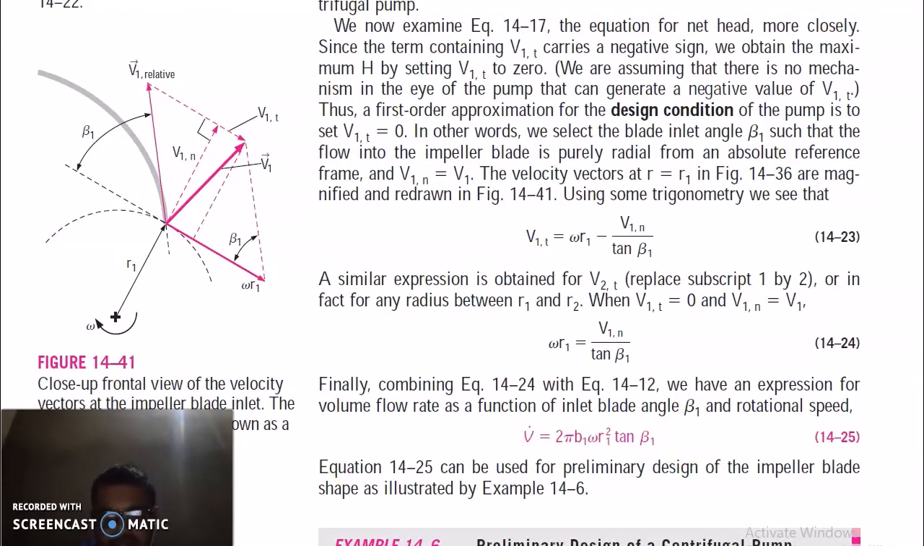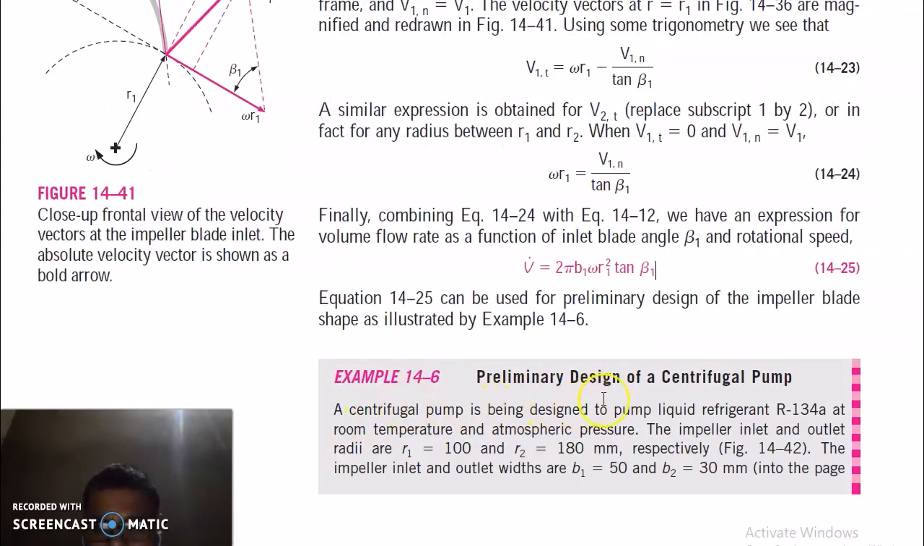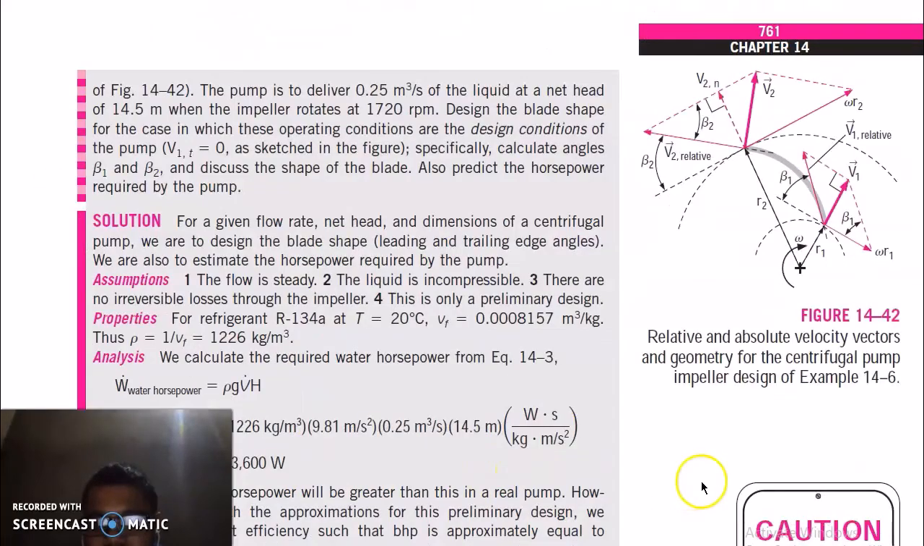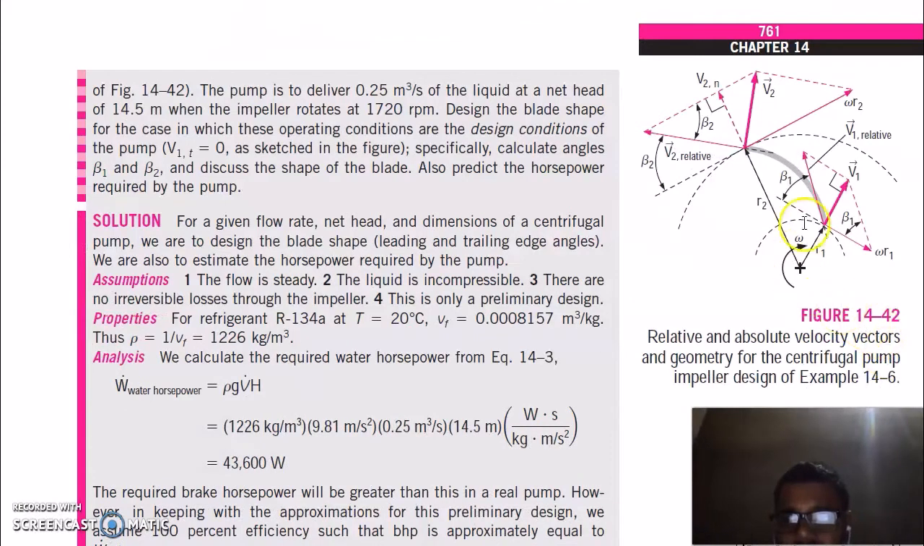This is the primary design of a centrifugal pump. A centrifugal pump is designed to pump liquid effluent at room temperature and atmospheric pressure. The impeller inlet and outlet areas are given. R1 is 100 mm, R2 is 180 mm, the inlet width is 50 mm and the outlet width is 30 mm. You can see this is our impeller inlet, this is the outlet. So this is beta 1 and this is your beta 2 angle.